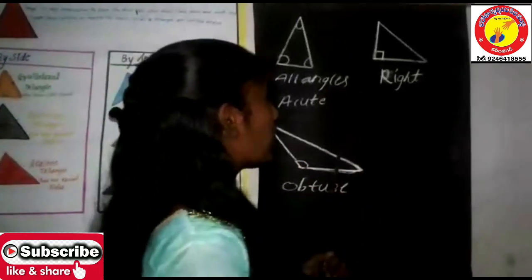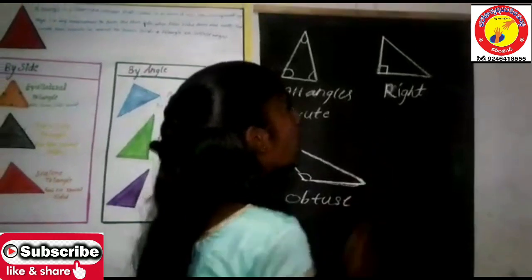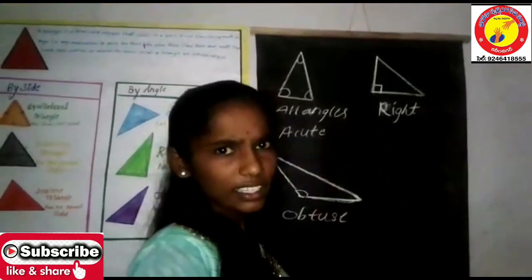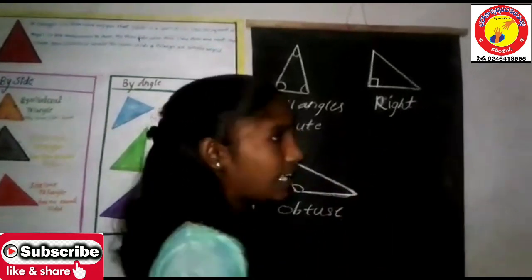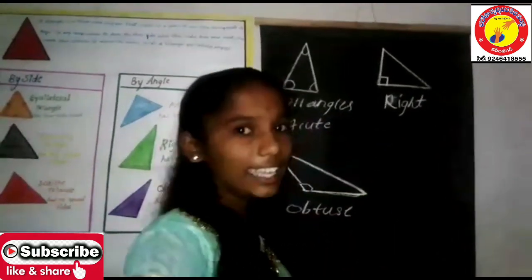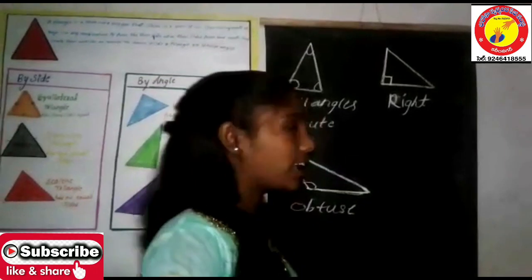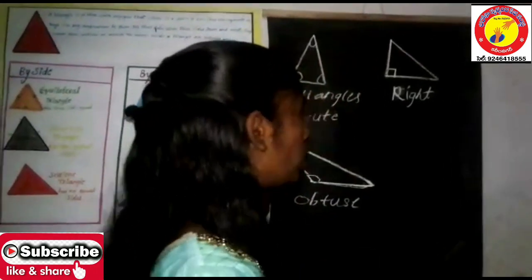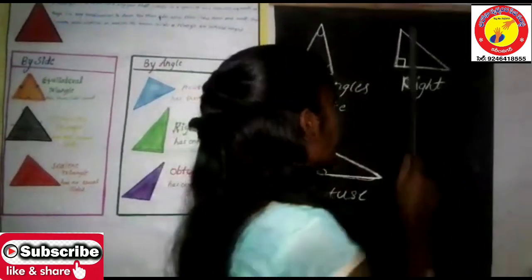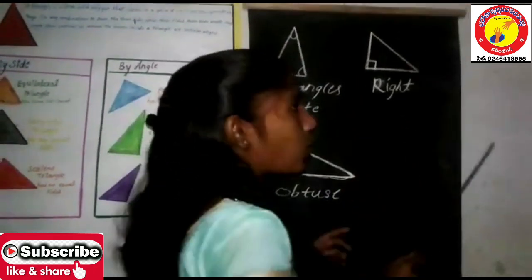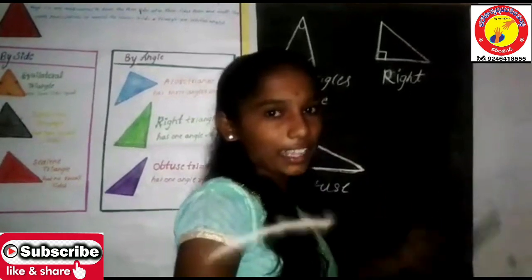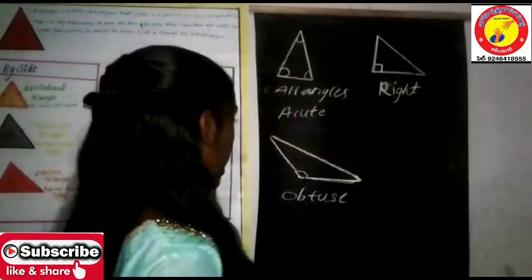And look at this triangle. The angle inside it is a right angle, isn't it? Yes. So a triangle in which one angle is a right angle is said to be a right angle triangle or right triangle. The main point that you need to know is that in a triangle just one angle has to be a right angle. Okay, and next, the obtuse angle.